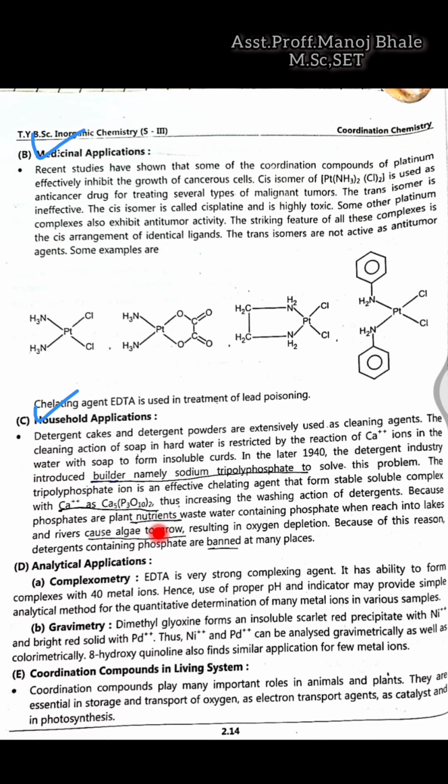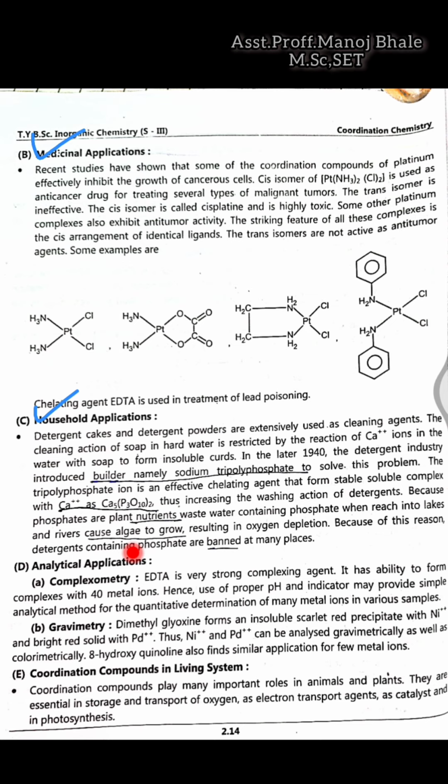Phosphate is useful for increasing root length, for the growth of the plant root, which is essential for the growth of the plants, and these are available from this washed water. That means there is no pollution with this washed water, which is useful for the farm also. Okay, so that is the use in household applications.